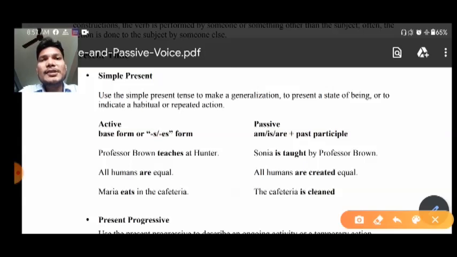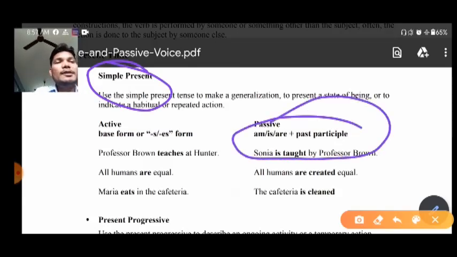If we want to change any active voice into passive voice, particularly of simple present tense, you just add am, is, are plus past participle. Very simple things are there. Okay, and if you want more examples, you have all the worksheets, so you can go through them. Fine.